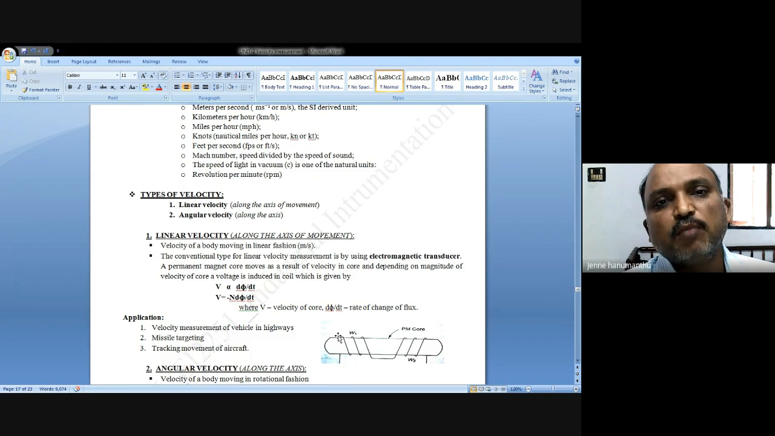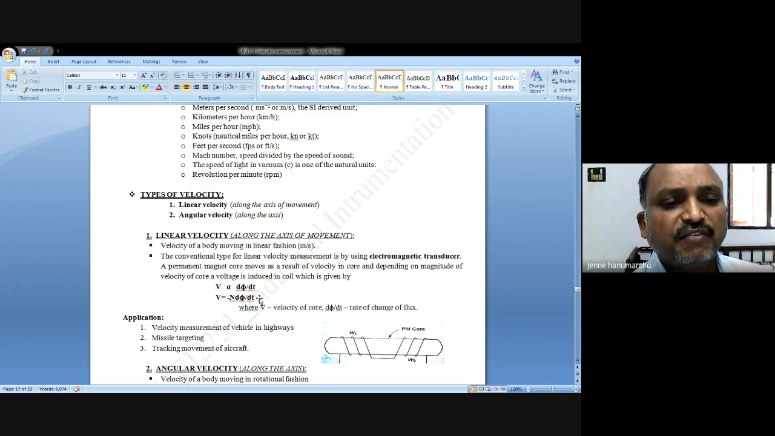So it's called the moving magnet type. Sometimes we fix the magnet and move the coil. For the coil you apply some linear velocity, so the coil moves, and when the coil moves it induces some EMF. So here there are two types. Electromagnetic transducer means either magnet or coil, any one of these you can design as an electromagnetic transducer. But the concept is the same.